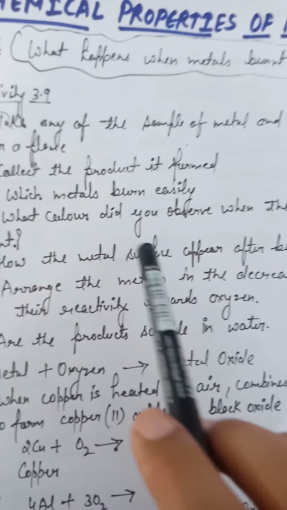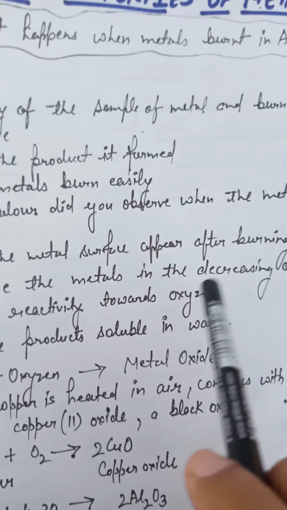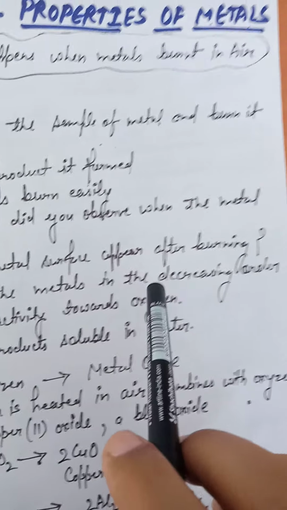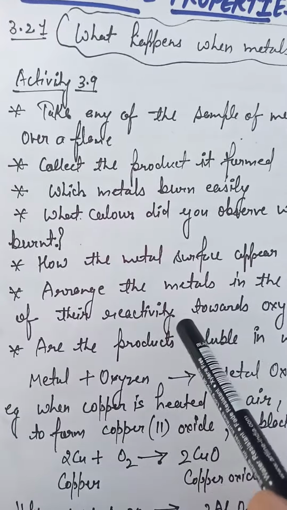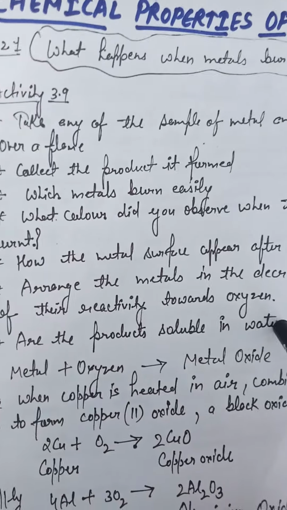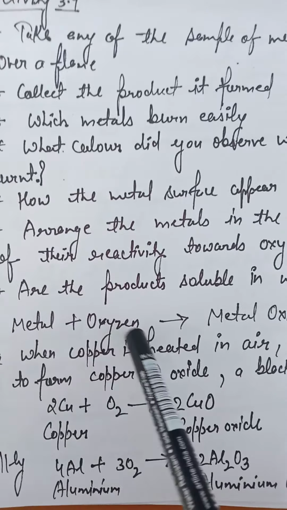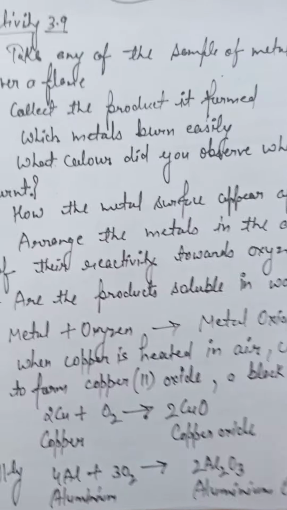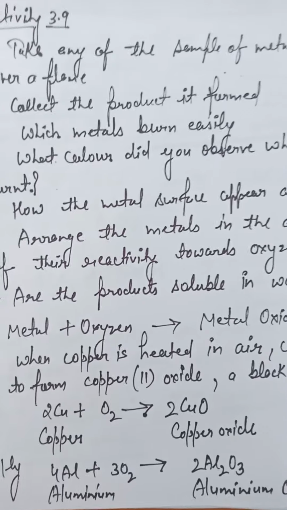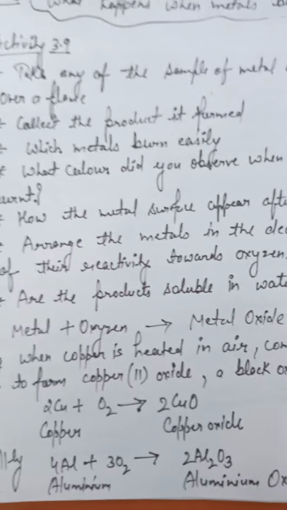Next, how does the metal surface appear after burning? Arrange the metals in decreasing order of reactivity towards oxygen. Are the products soluble in water? Firstly, whenever a metal reacts with oxygen, it always forms metal oxides.